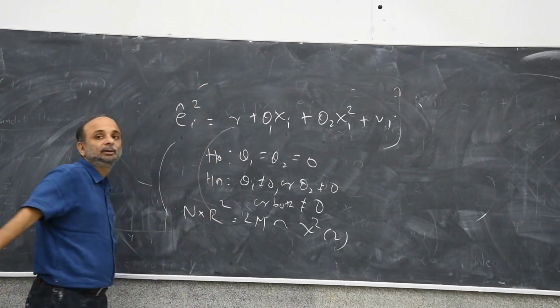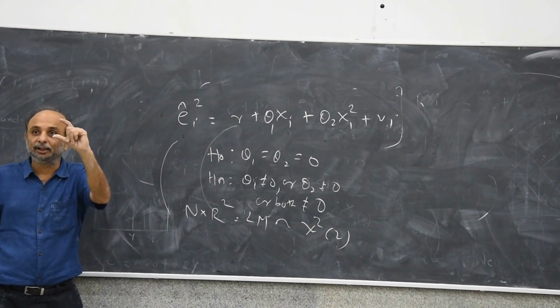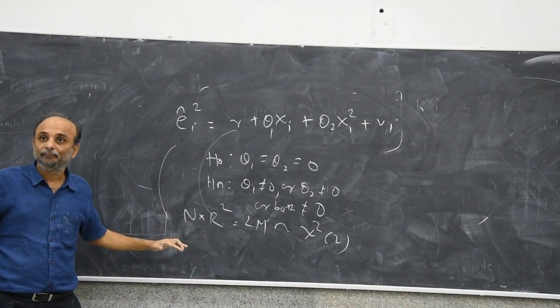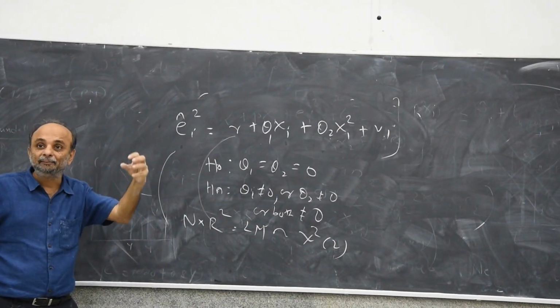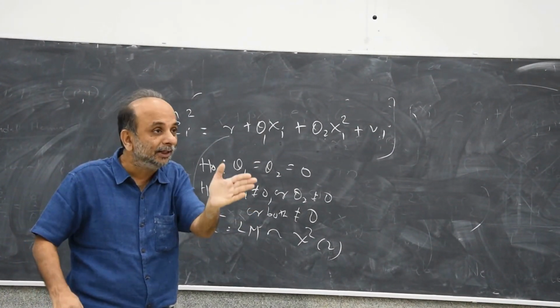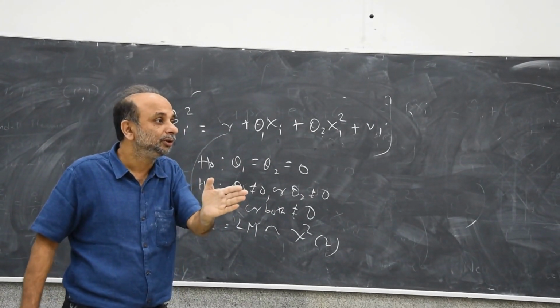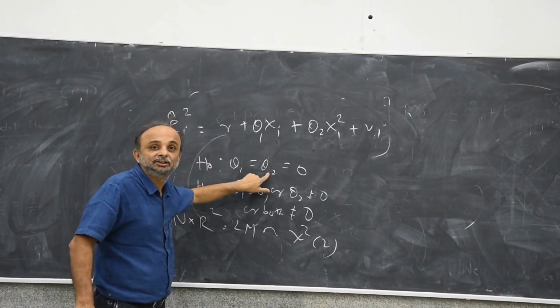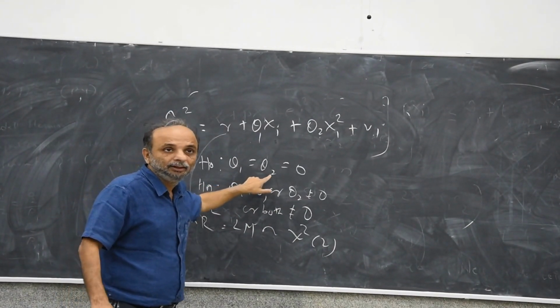You do this regression, take the r square of this regression, and multiply it by the degrees of freedom. The result is called the LM statistic. You compare that LM statistic to the chi-square distribution with degrees of freedom equal to the number of restrictions you are testing.